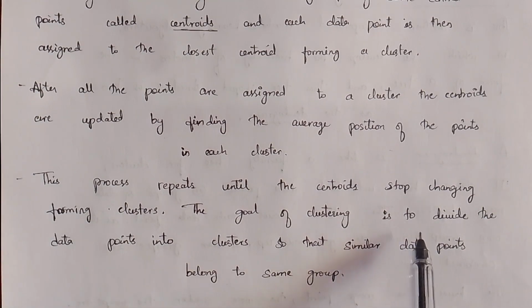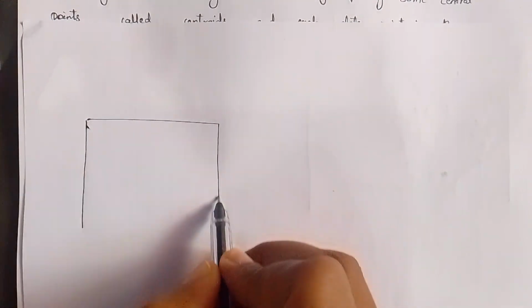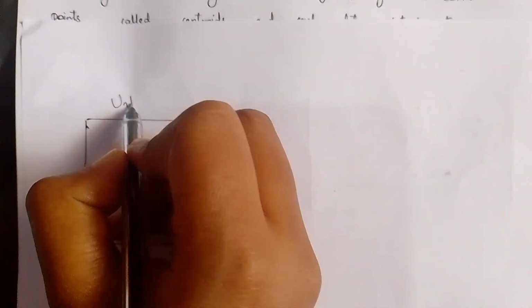The goal of clustering is to divide the data points into clusters so that similar data belong to the same group. That's what we are doing here. We are selecting random points as centroids, and then we compare these centroids with all other points, so that we can separate all the points that are similar and create a group. This is how K-means works. Let us consider, here we have some unlabeled data.